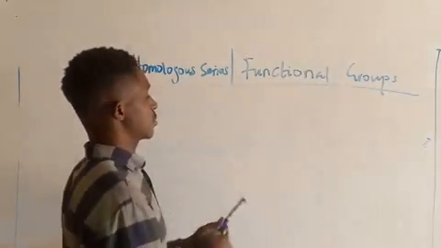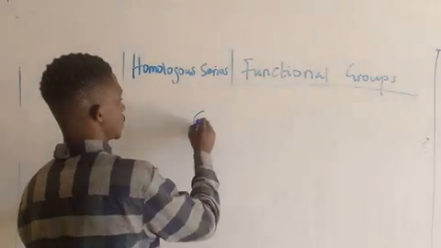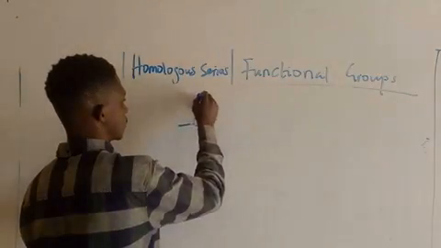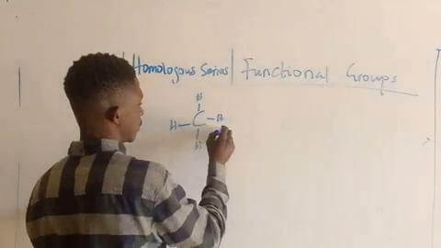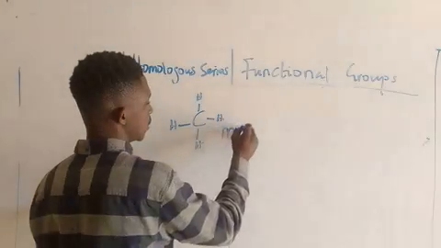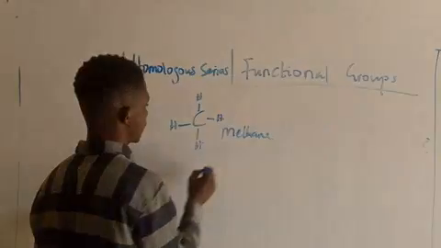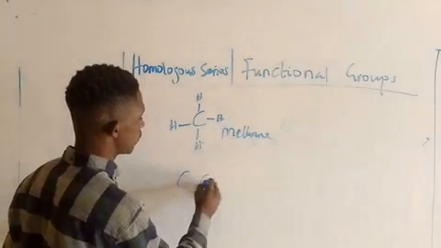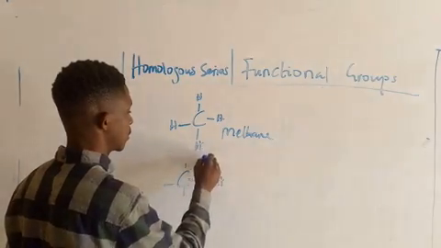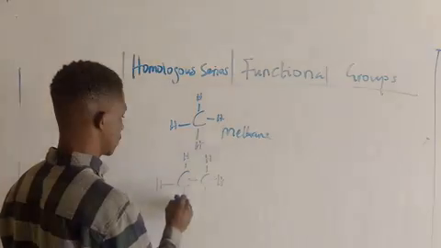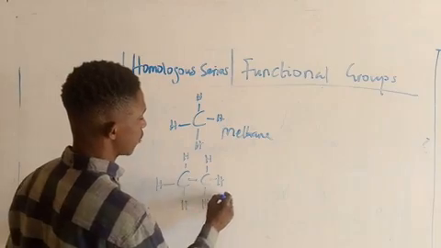I'll give you an assignment today. So can you look at this structure? We say this is what? This is methane. Then when you have two carbons, you call it what?